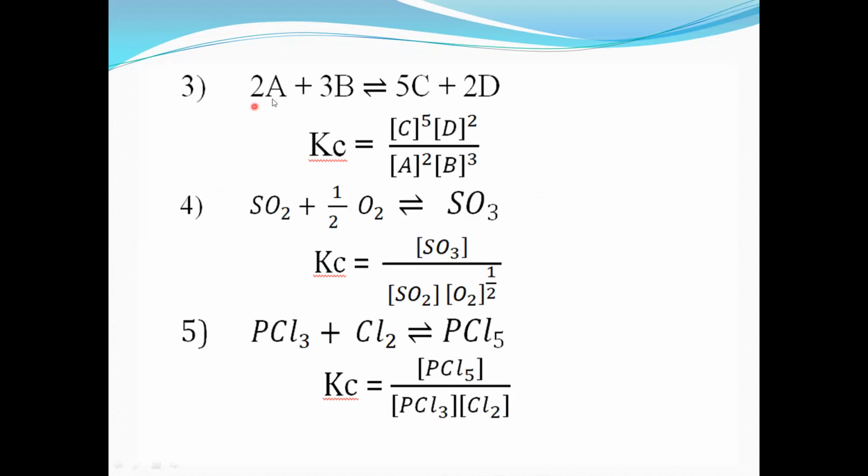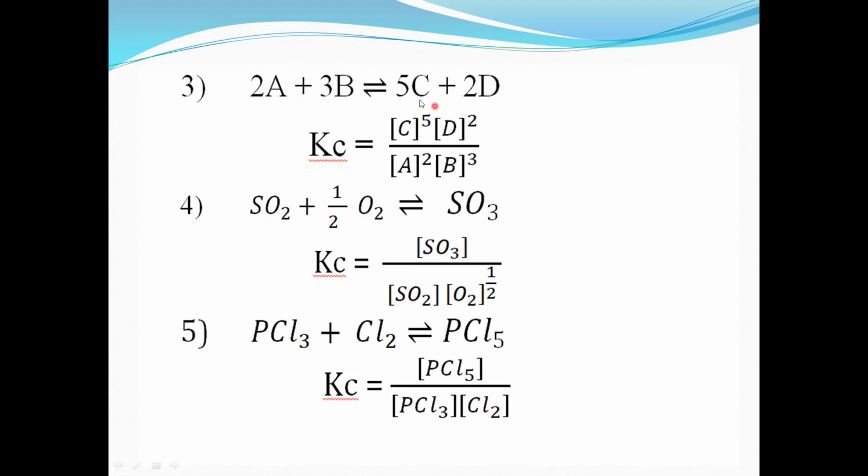Next, third example. Third, 2A plus 3B gives 5C plus 2D. For this reaction, we have to write the equilibrium constant. So equilibrium constant is denoted by Kc. So Kc is equal to, here C and D are the products. 5C and 2D are the products, and 2A and 3B are the reactants.